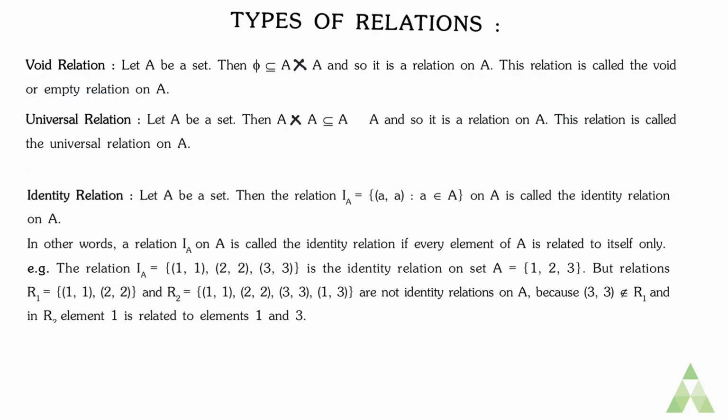Now let's come to types of relation. First is the void relation.